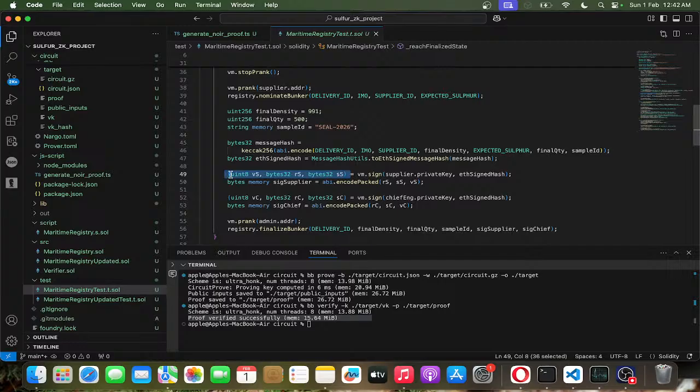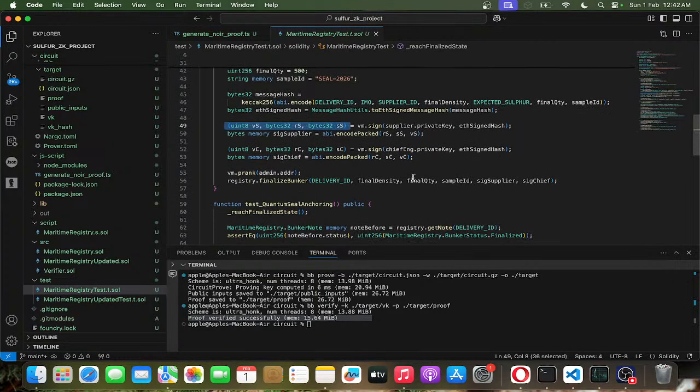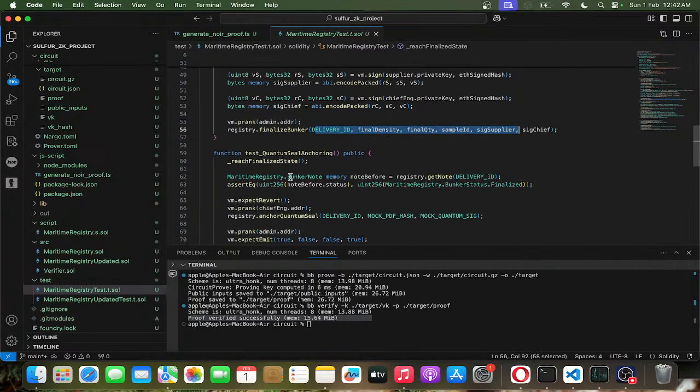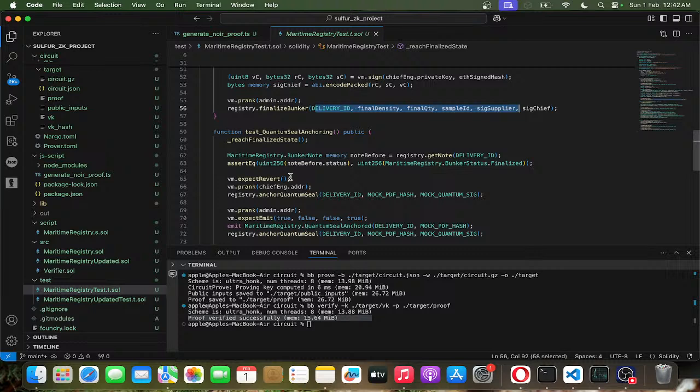Make sure you encode it properly. It produces v, r, s, but you're going to encode it as r, s, v, and then do the same for the chief engineers and pass it into this function, and this should update the status. So you can see over here when I call the getNode, it updates the status to finalized.